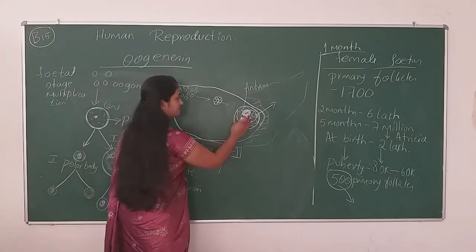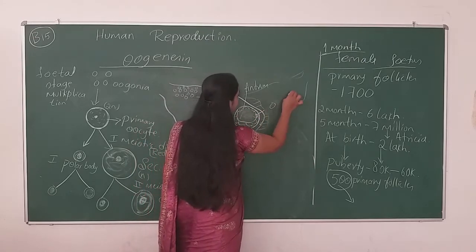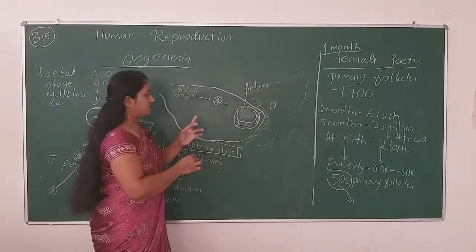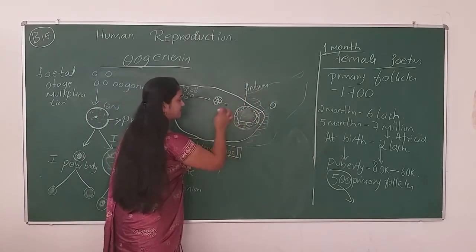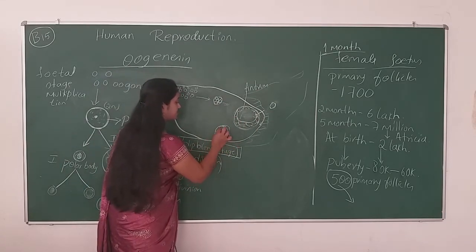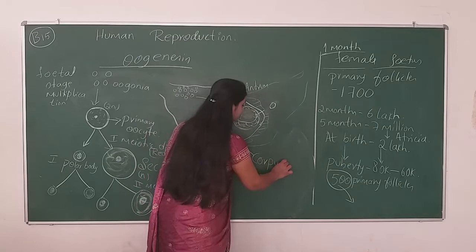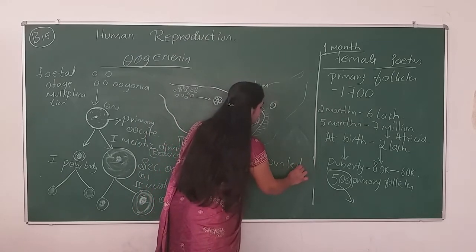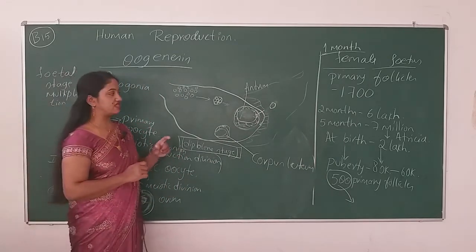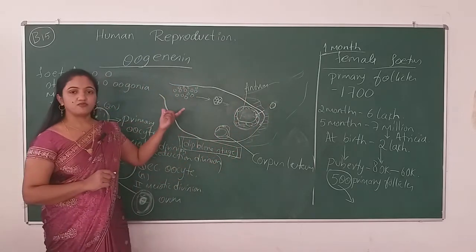So think I am sending this egg into the fallopian tube. That is the infundibulum part here. The ruptured Graafian follicle will come to this side. So this is the ruptured Graafian follicle. We are going to call that the corpus luteum.